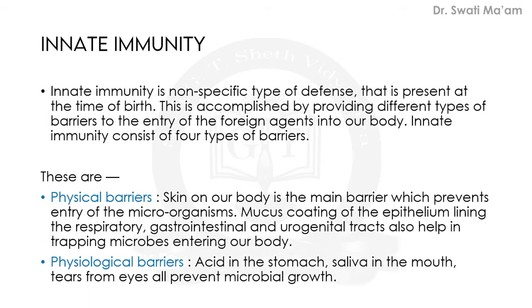Let us see the detail. First, we will talk about innate immunity. Innate immunity is a non-specific type of defense which is present right from birth. This type of immunity we get from our parents. So it is already present with the birth of an organism. This is accomplished by providing different types of barriers to the entry of foreign agents into our body. What are they? Let us see.